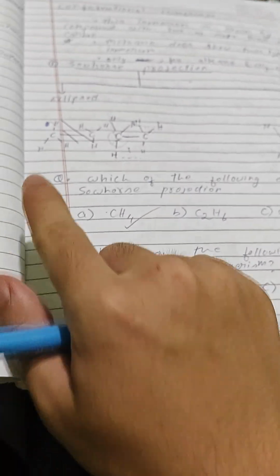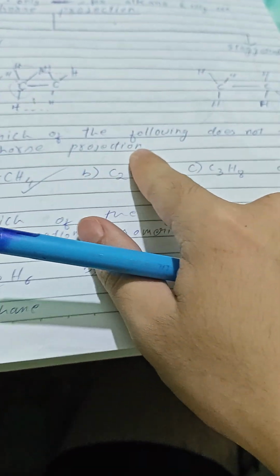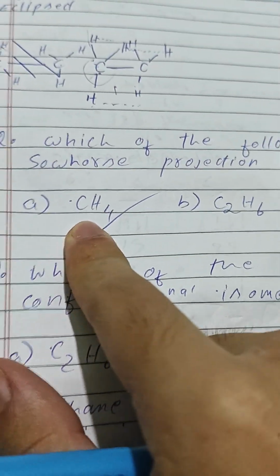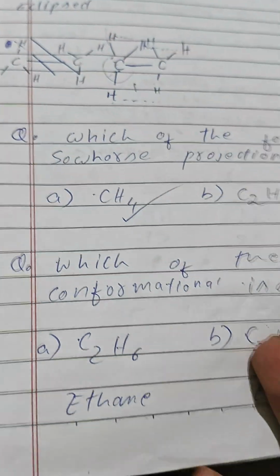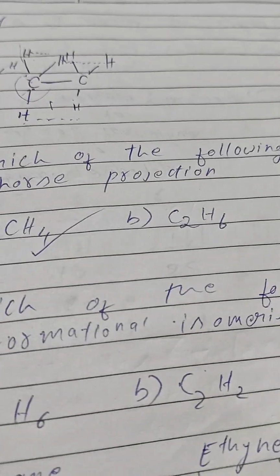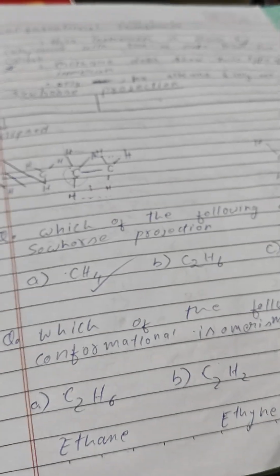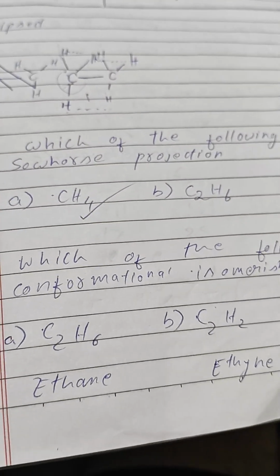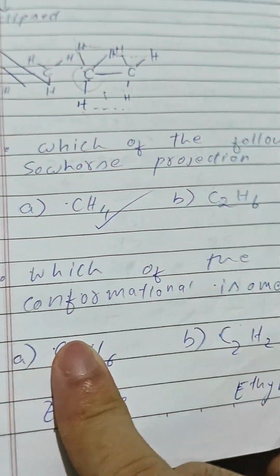Now let's have the questions here. Which of the following does not show sawhorse projection? CH4. Why? Because for a sawhorse projection, or even for conformational isomerism, I need two carbon atoms, whereas CH4 has only one.